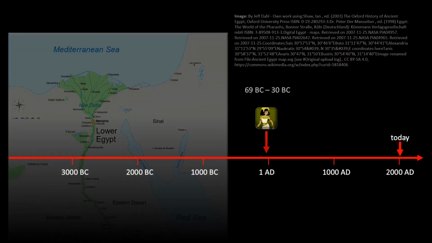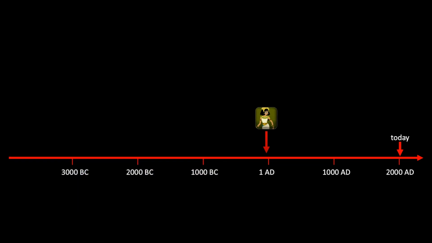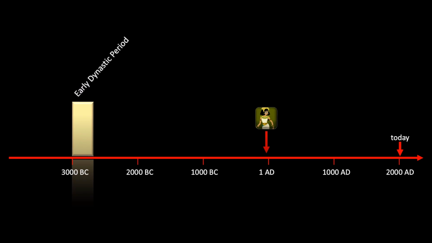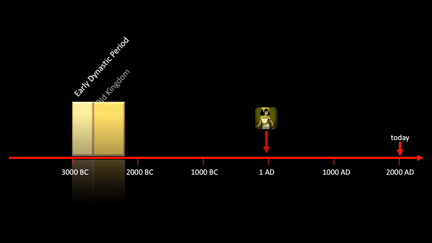Now we have to go a little further out and take a rough look at the whole history of ancient Egypt. The Egyptologists divide the history of ancient Egypt into different phases, and I would like to introduce them briefly for understanding. The first pharaohs, that is the kings who ruled both Upper and Lower Egypt, existed already about 3000 BC. The pharaohs of the first two dynasties belong to the so-called early dynastic period. They were followed by the Old Kingdom.